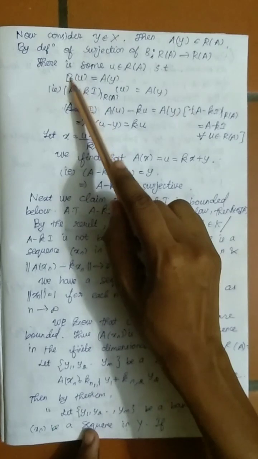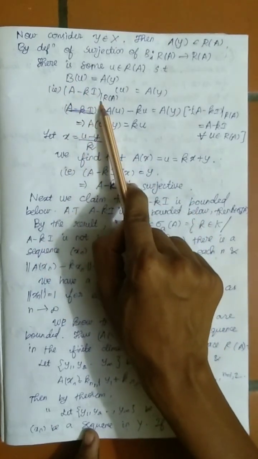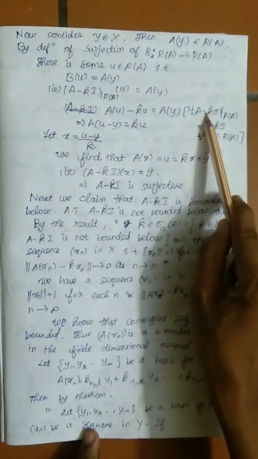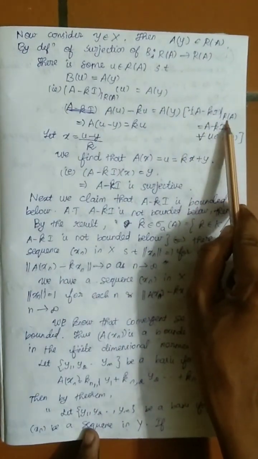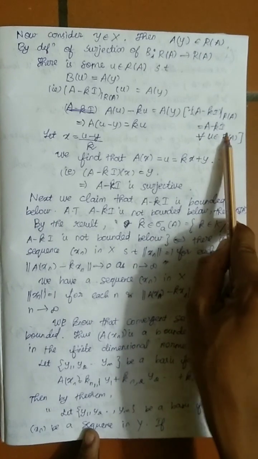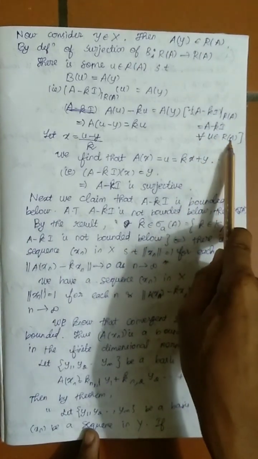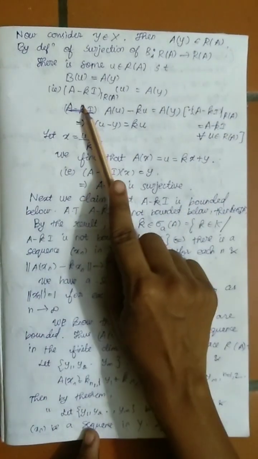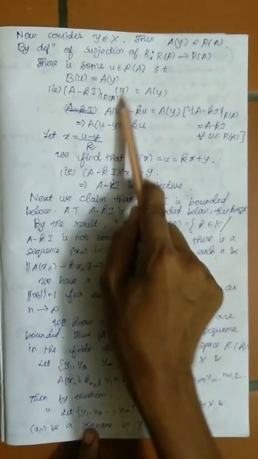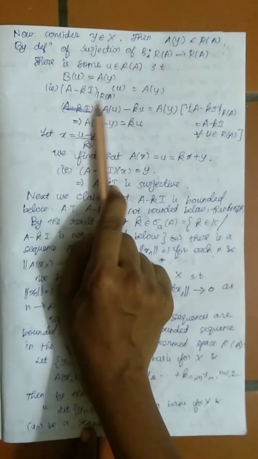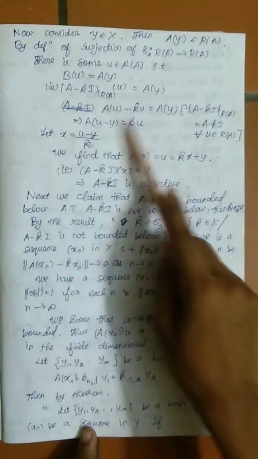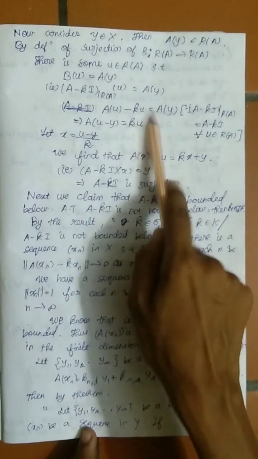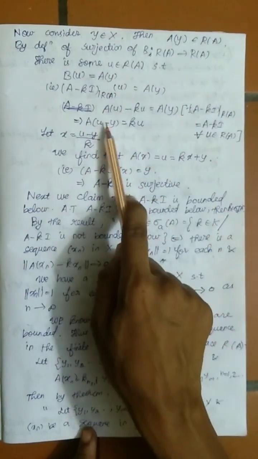So what is B? (A minus KI) restricted to R of A, applied to u, equals A of y, right? I know that (A minus KI) restricted to R of A equals A minus KI for all u belongs to R of A. Why? This is just the definition of the restricted map. So I am taking this u inside, because A minus KI is linear. So A of u minus K of u, that is Ku, equals A of y, right?